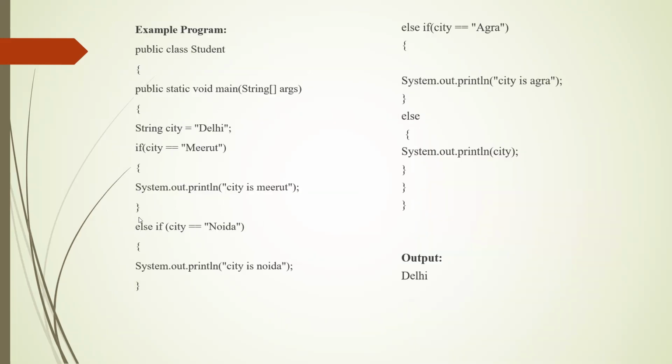Example program for the nested if else if statement. That is the student class and main method. Here we have a string data, city equal to Delhi. If city equal to Meerut, we have to print city is Meerut. Else if city is Noida, it should print city is Noida. Else if city equal to Agra, it should print city is Agra. Else, it has to print the input city. Whichever city we have, it will print that city.